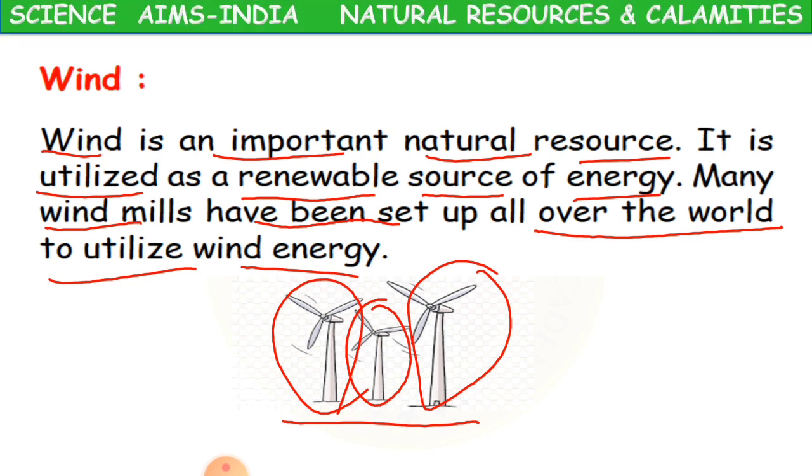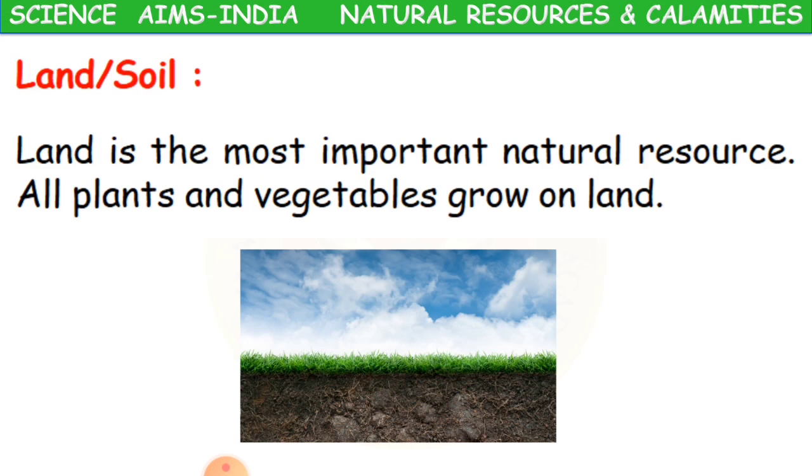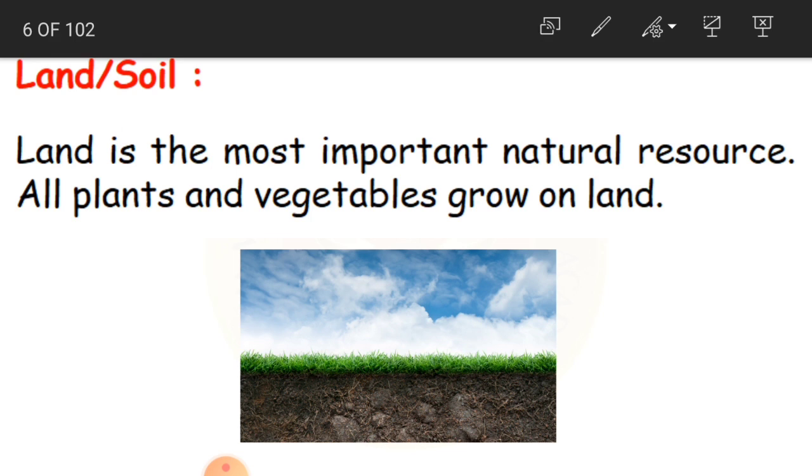Clear, children? Then land and soil. Land is the most important natural resource. All plants and vegetables grow on land. Children, if there were no land, where would we have lived?